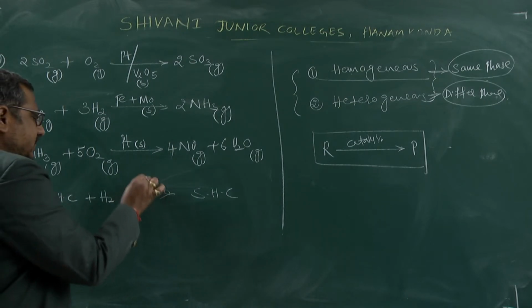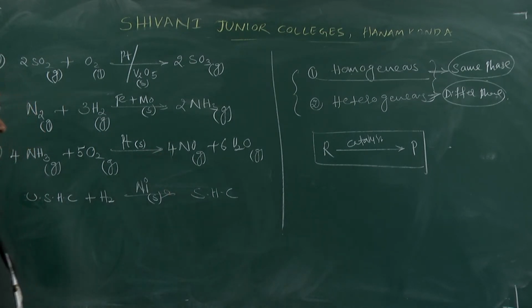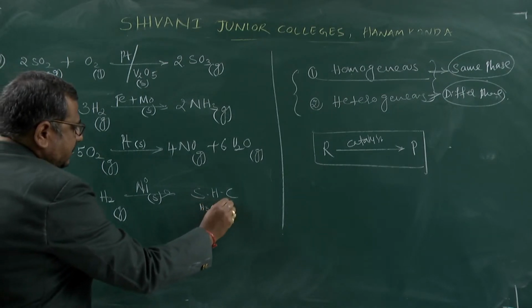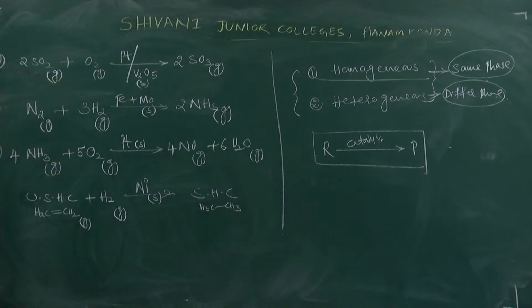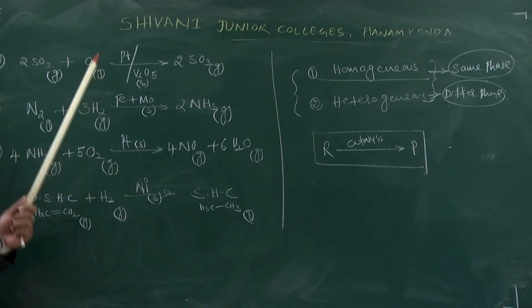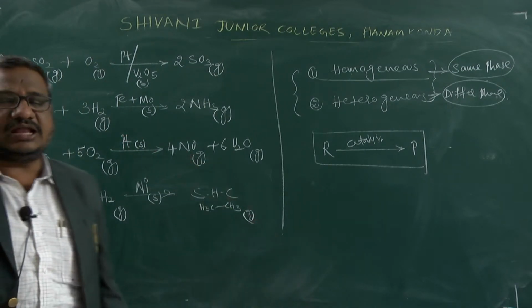Here the catalyst we are using is the nickel catalyst, which is solid. For example, the best example of an unsaturated hydrocarbon is ethylene, CH2=CH2. Ethylene is a gaseous material, and hydrogen is also gaseous. What is generated is the saturated hydrocarbon ethane, CH3CH3, a paraffin, which is also in the gaseous phase. Here we are using a solid catalyst, and due to that the reactants are converted into product.